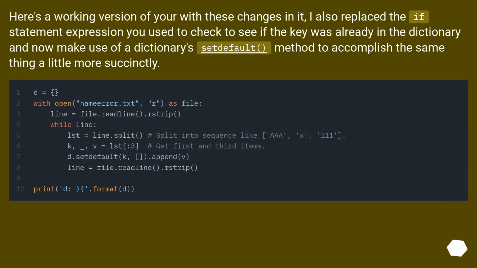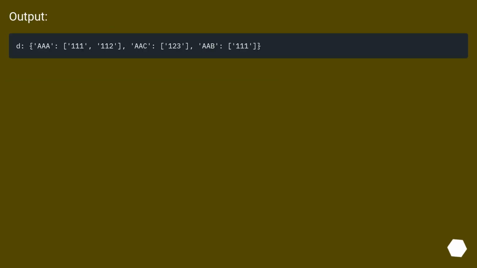Here's a working version of your code with these changes in it. I also replaced the if statement you used to check to see if the key was already in the dictionary, and now make use of the dictionary setdefault method to accomplish the same thing a little more succinctly. Output.